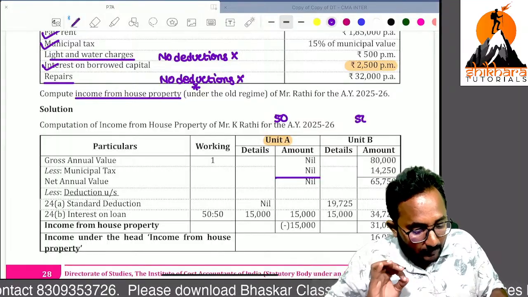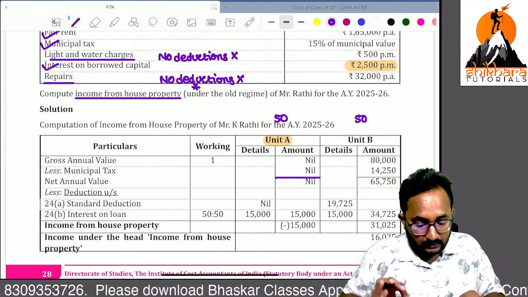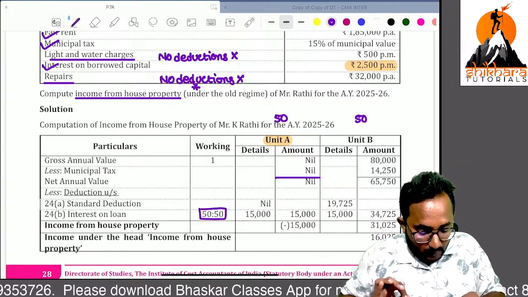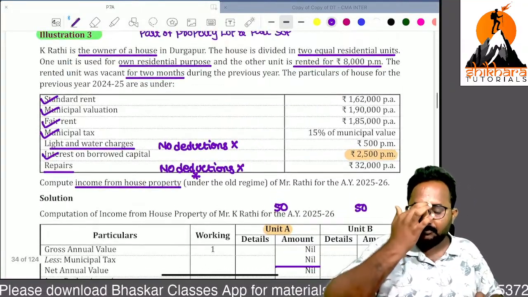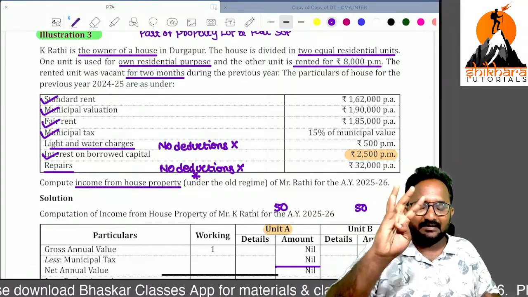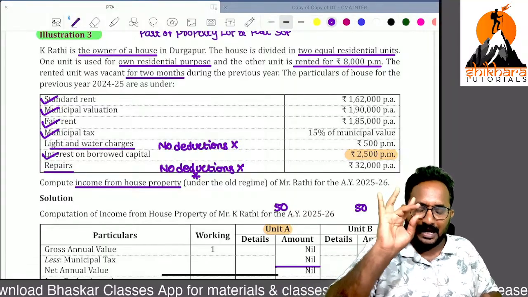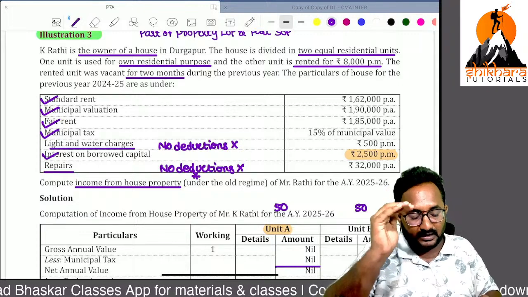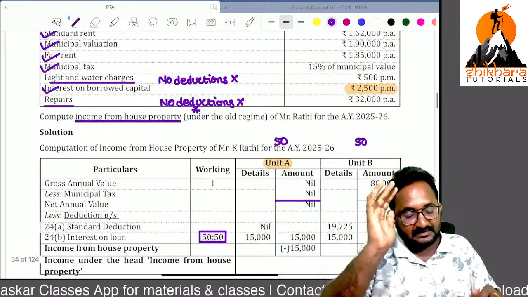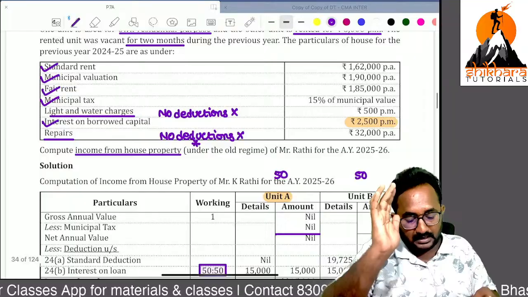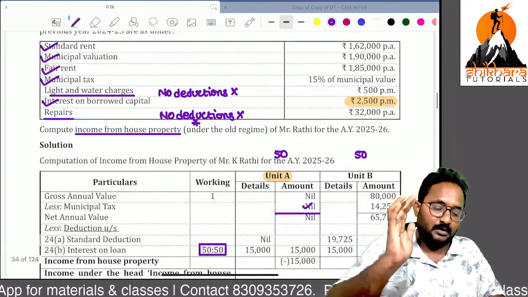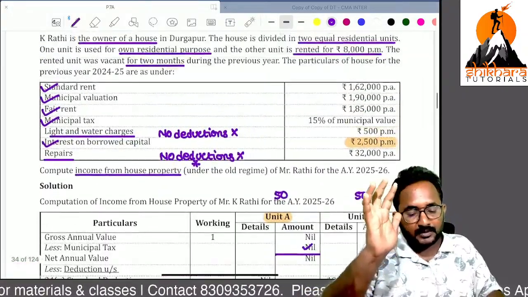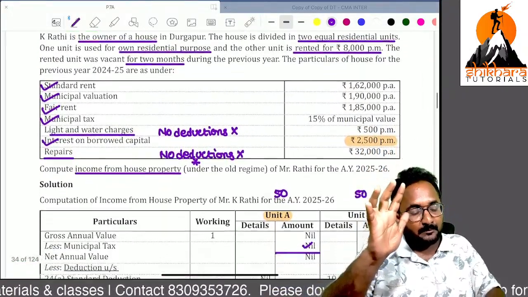That's why you can take 15,000 here. Other than standard deduction, interest on borrowed capital and municipal taxes, we can't take anything as deduction. But in case of self-occupied, we can't take the municipal taxes also as a deduction. Are you clear? Now, I want to calculate for part 2.